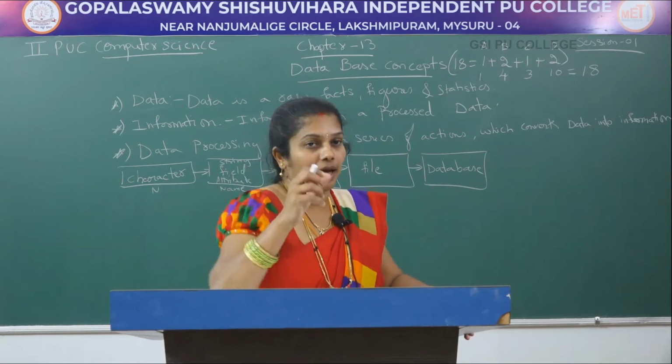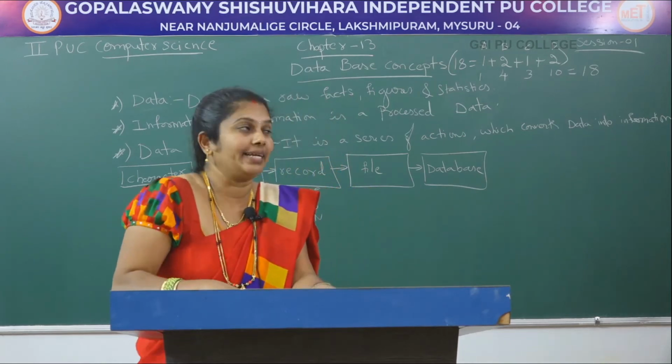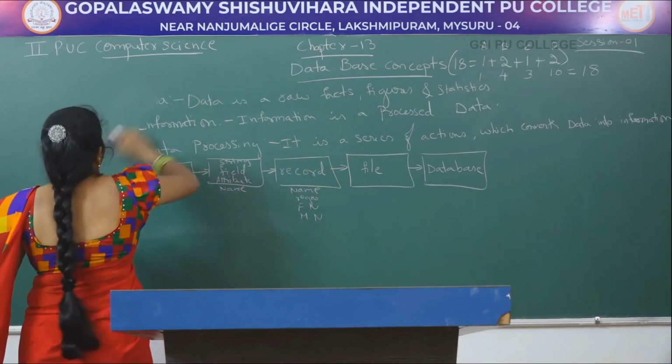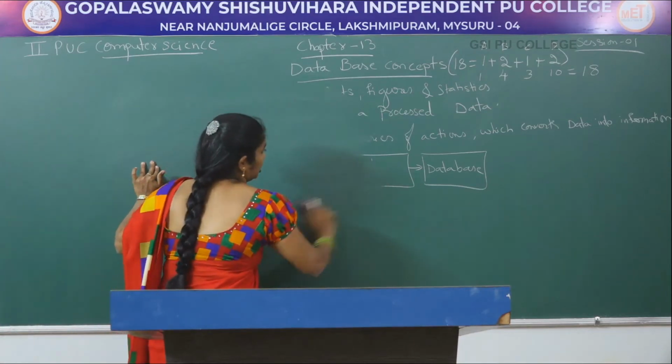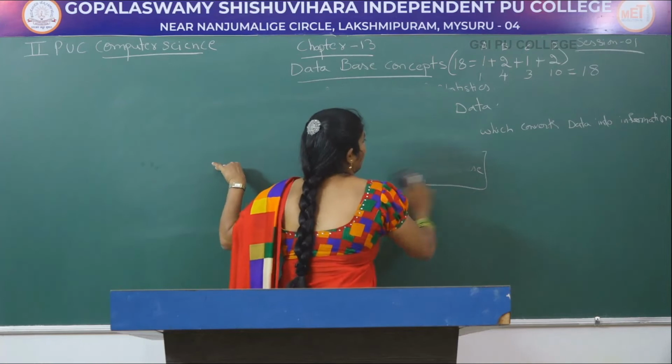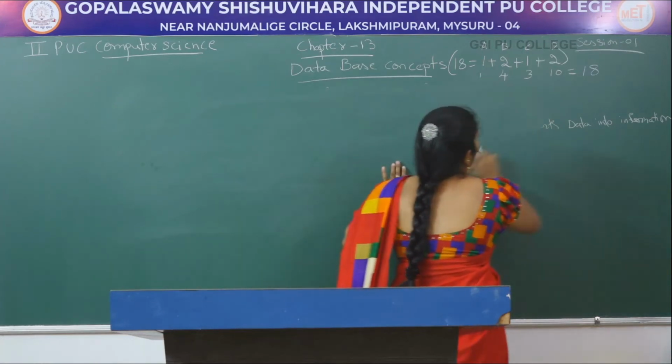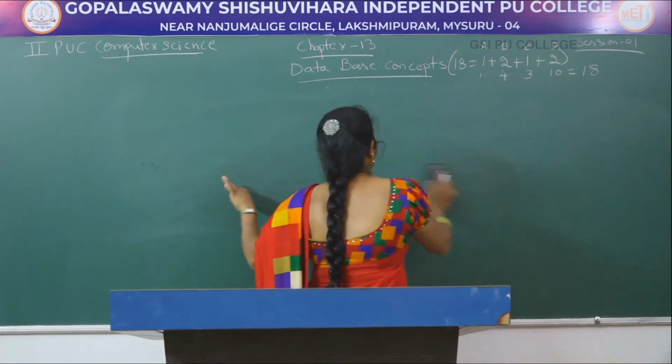Now is it clear? Now I am going to tell you one definition regarding the database. Already you come to know what you mean by data, information, data processing. Okay, now I am going to tell you the definition of database.